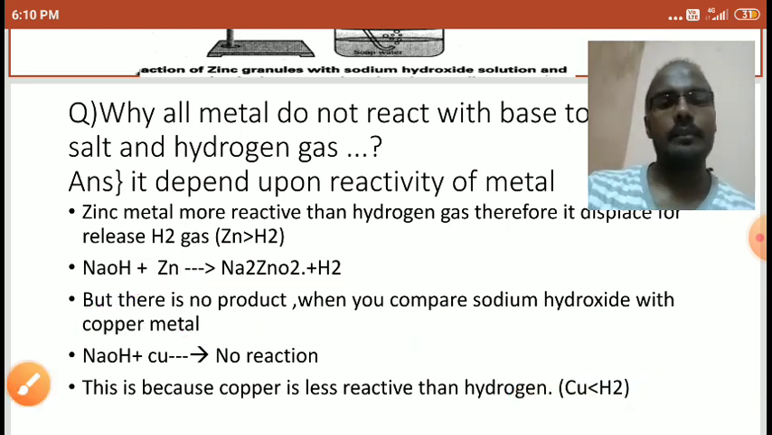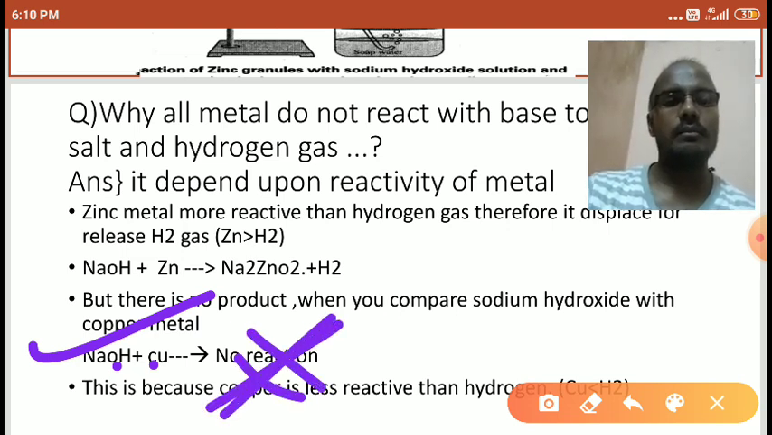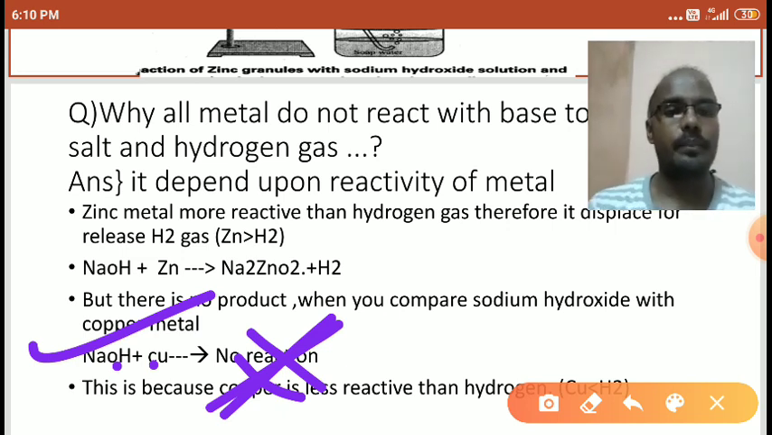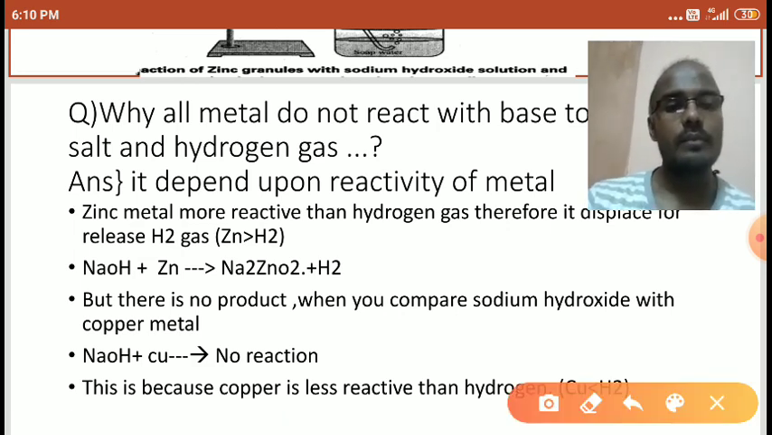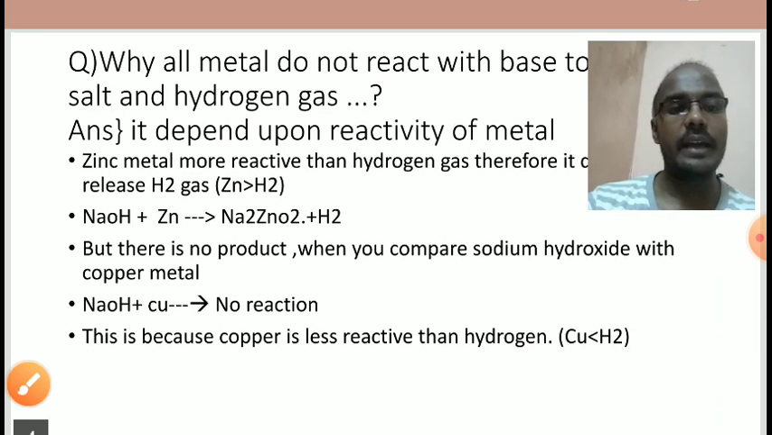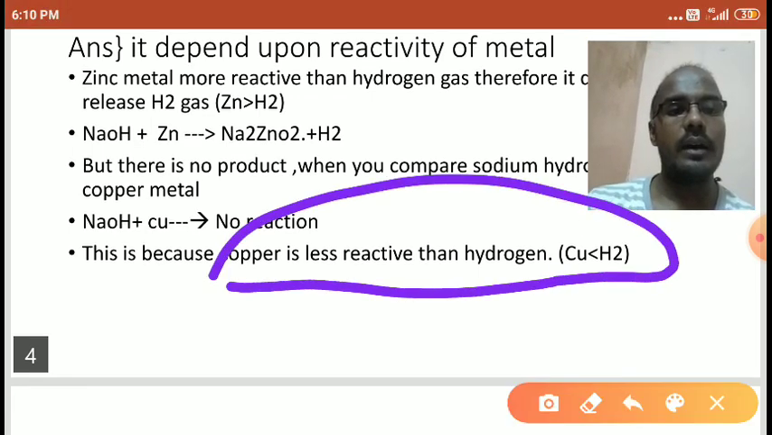Similarly, you may use copper here. When NaOH solution is treated with copper, there is no reaction. No reaction here students. There is no possibility of product. There is no formation of sodium cuprate, and it cannot liberate the hydrogen gas. Why students? Why did this happen? Because copper is less reactive than hydrogen gas.